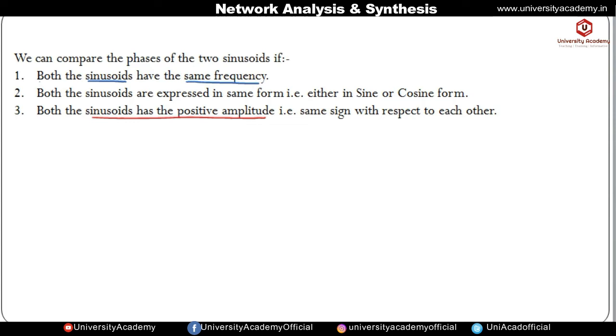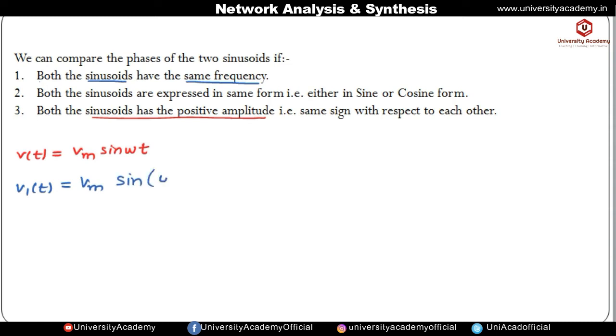So let us consider some signals. Suppose the first signal I am writing is v of t, which is Vm sin omega t. The next signal I am considering is v1 of t. Let us consider the same magnitude, that is Vm only. Next, we consider the same form, that is sine.